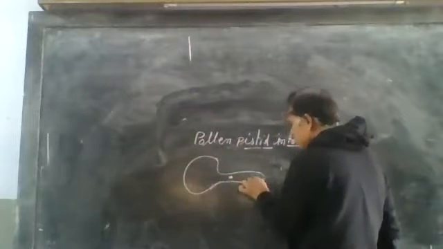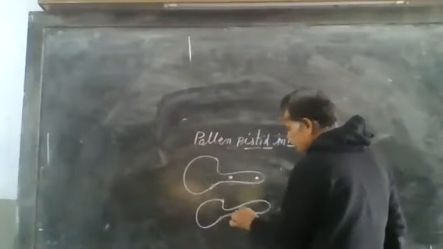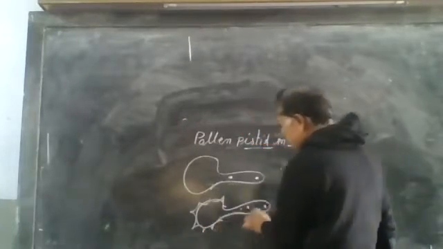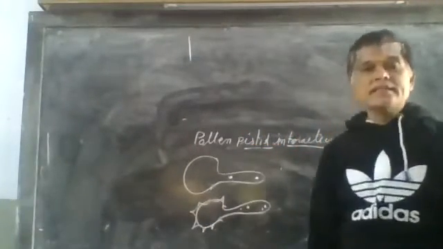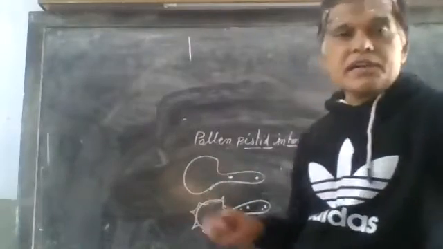This is the generative nucleus, this is the tube nucleus. Then the generative nucleus divides to form 2 male gametes, which reach towards the egg. These changes occur in the pollen grains.